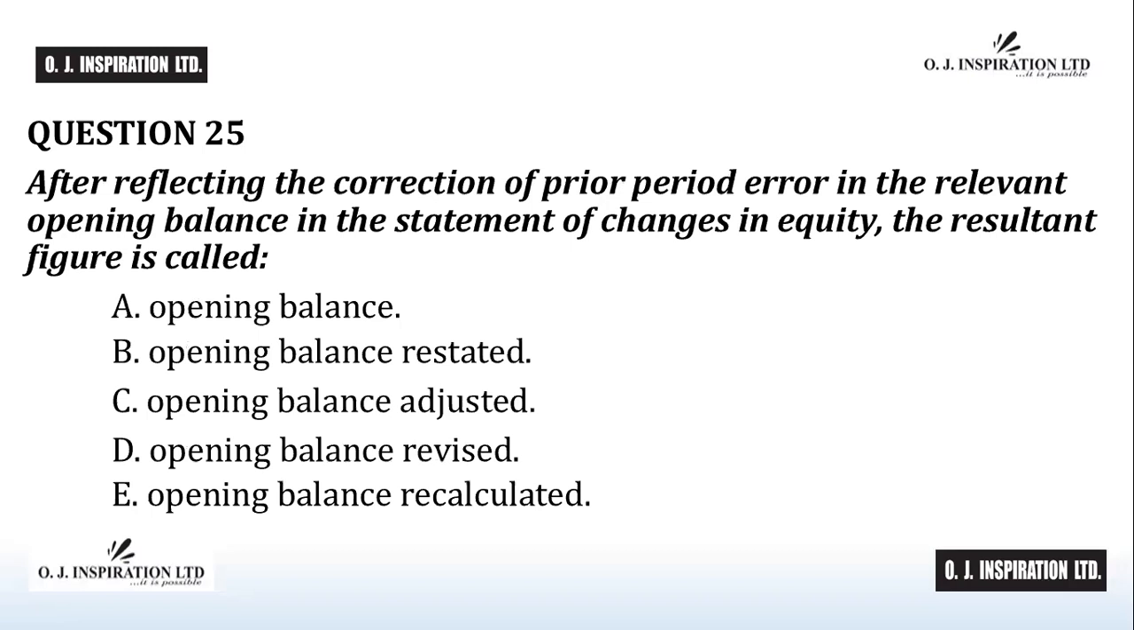Question number 25. After reflecting the correction of prior period error in the relevant opening balance in the statement of changes in equity, the resultant figure is called A. Opening balance, B. Opening balance restated, C. Opening balance adjusted, D. Opening balance revised, E. Opening balance recalculated. Time starts. 5 seconds gone. 10 seconds gone. Time up. The answer to question number 25 is B.